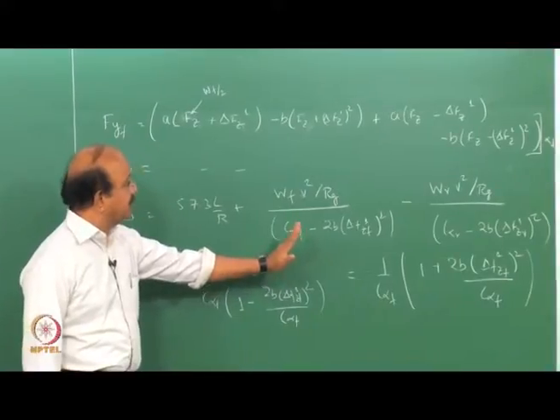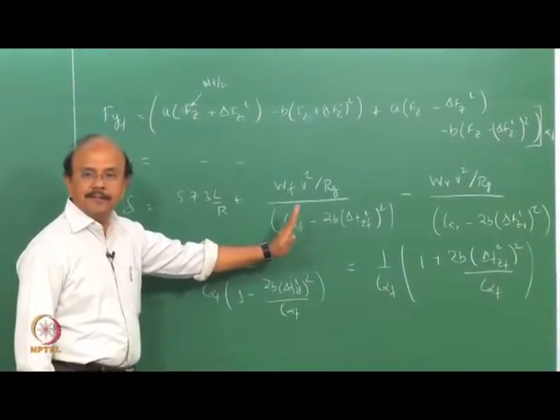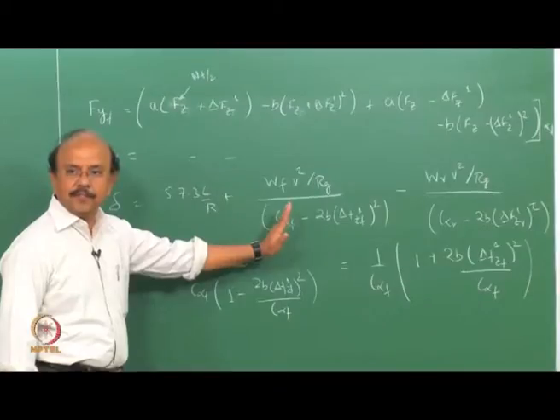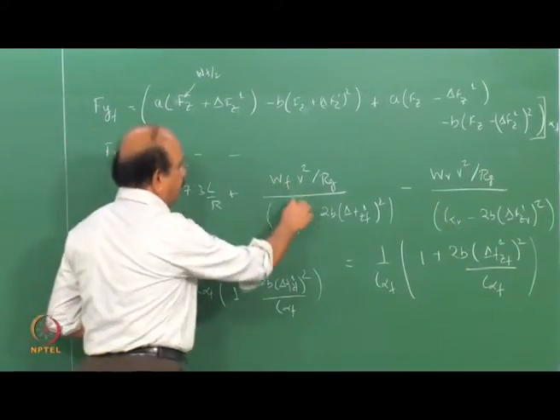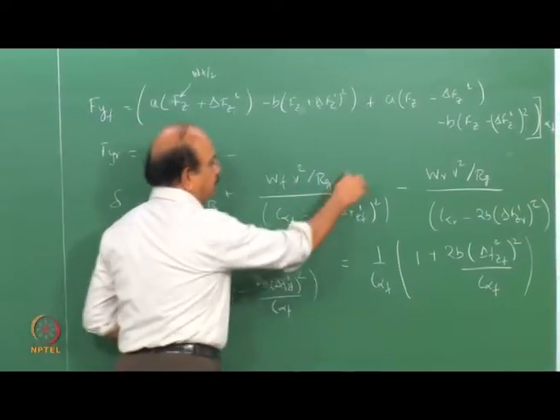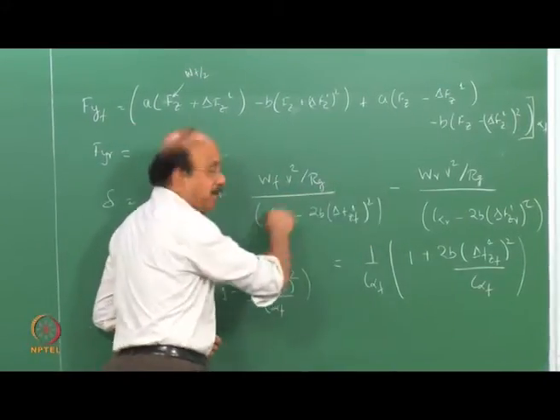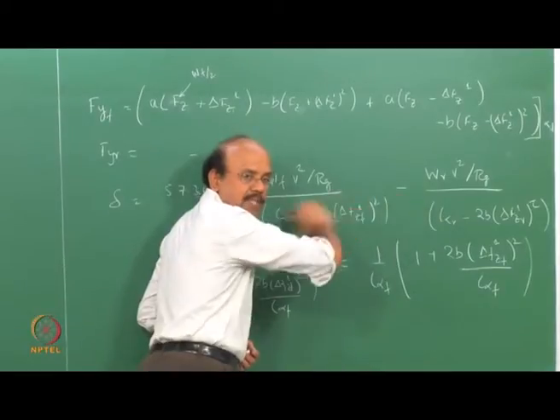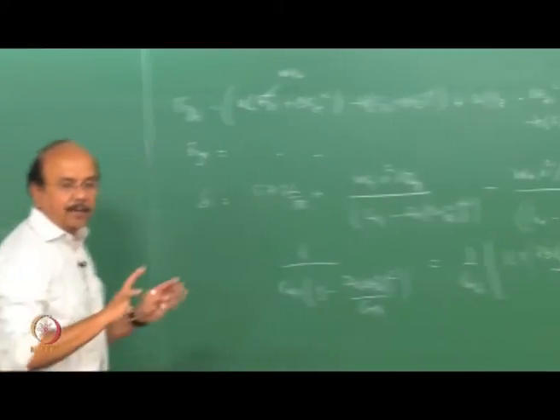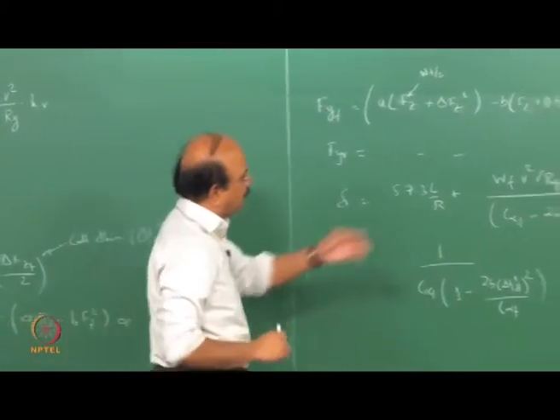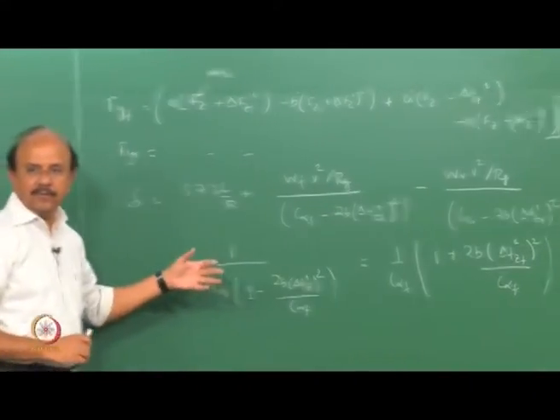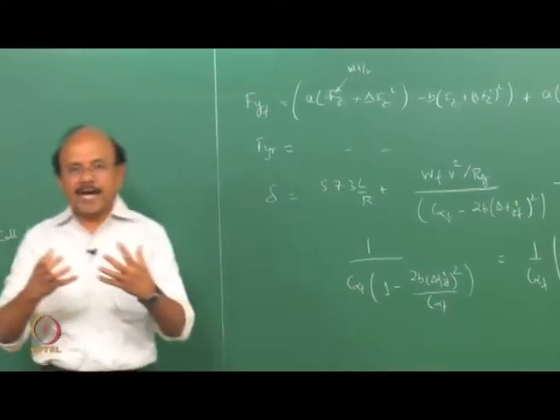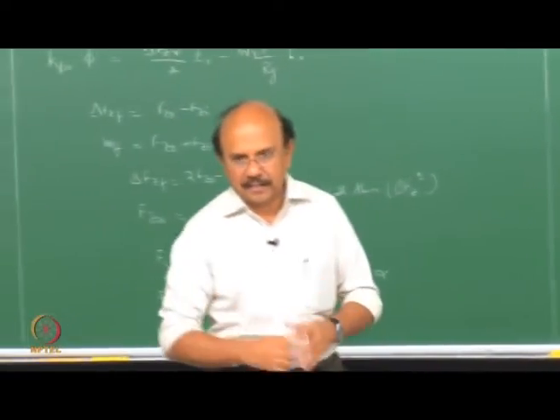So now look at this expression. This expression is different. What is the difference? In the previous case, it had Wf by C alpha f minus Wr by C alpha r multiplied by V squared by Rg, which is Ay outside. Now I'm going to do a small jugglery. That expression has changed, I have a denominator, so I'm going to simplify the denominator so that I will be able to separate out things and understand it.